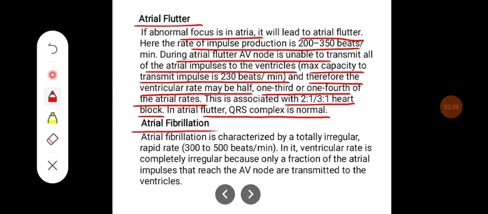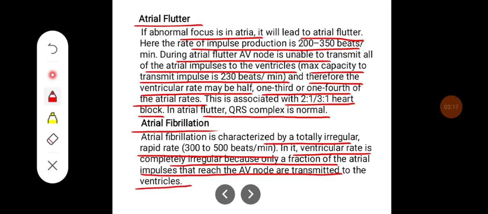Atrial fibrillation. Atrial fibrillation is characterized by a totally irregular rapid rate of around 300 to 500 beats per minute. In this, the ventricular rate is completely irregular because only a fraction of the atrial impulses that reach the AV node are transmitted to the ventricles.